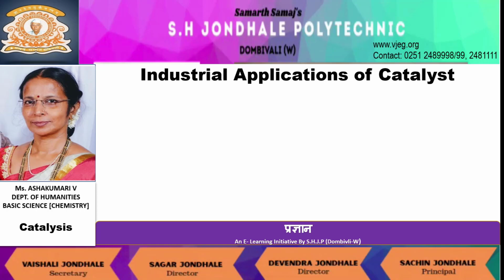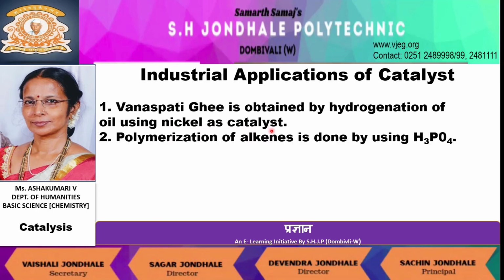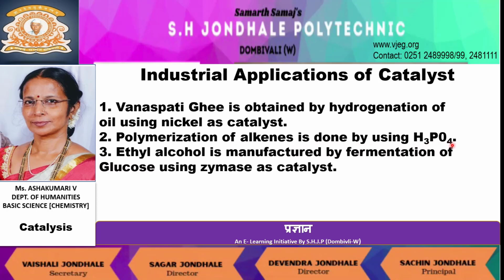Next, we shall study some important industrial applications of catalyst. Vanaspati ghee is obtained by hydrogenation of oil using nickel as catalyst. Polymerization of alkenes is done by using phosphoric acid as catalyst.